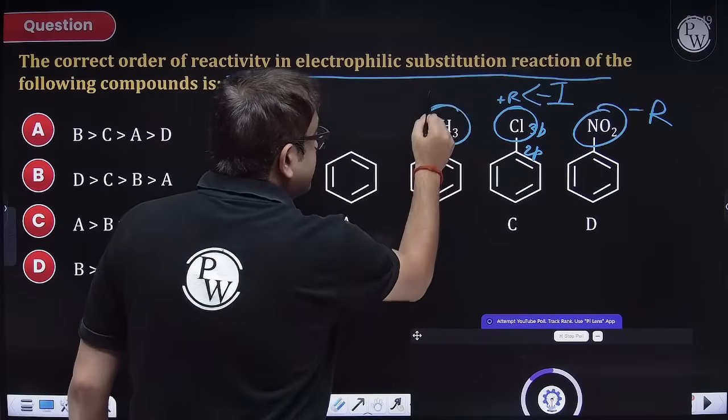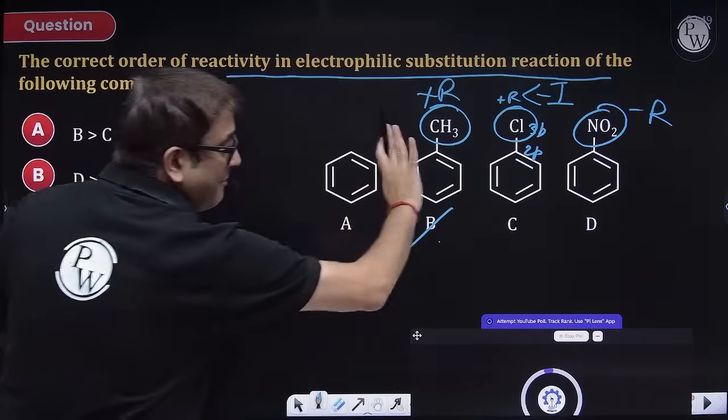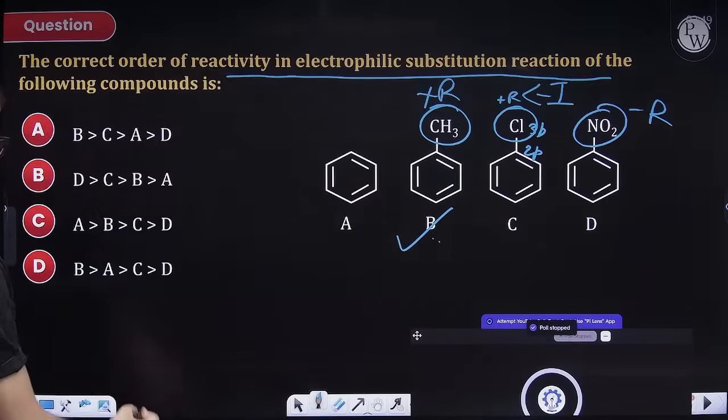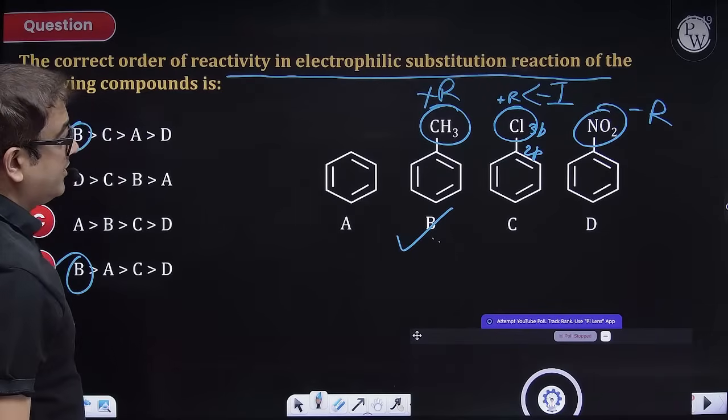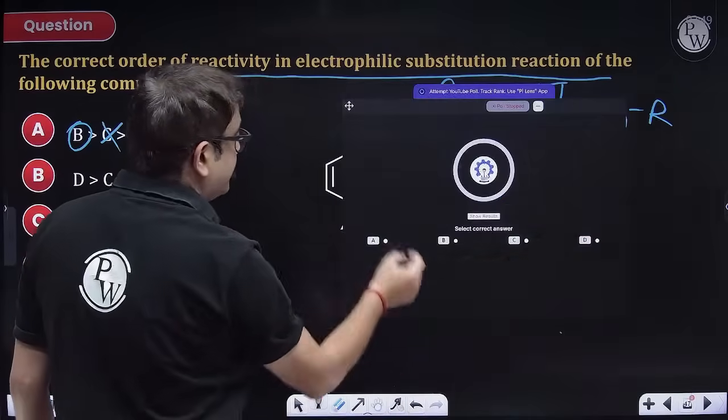Yes sir, this is plus R, it will hugely activate the ring, and this is normal. They are bad. So B should be most reactive. After that I'll have A. So option D will be your right answer.